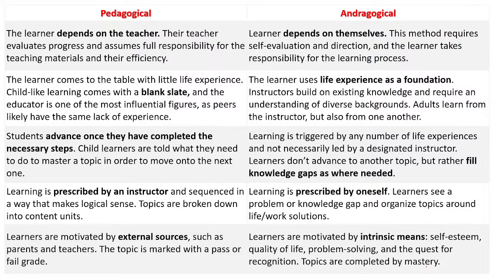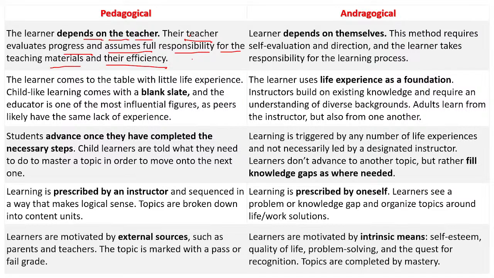Some of the differences we can see here. In pedagogy, the learner depends on the teacher. The teacher evaluates progress and assumes full responsibility for the teaching materials and their efficiency. So the teacher decides everything: what needs to be applied for passing the examination, the syllabus, the materials, everything.